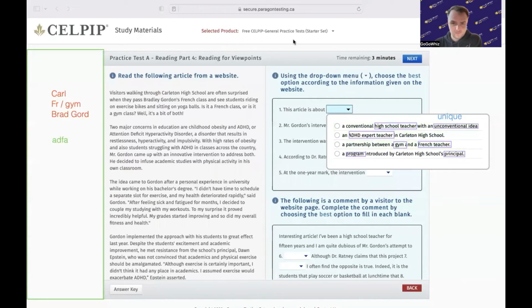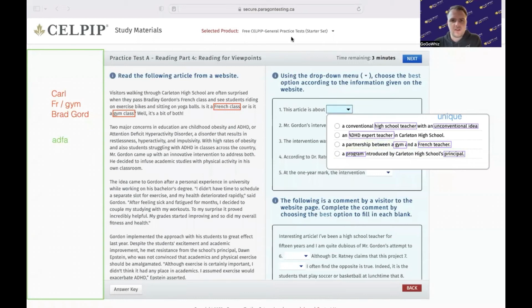But the article, for example, it does actually mention gym and French. So if we look here in the first one, right, it says French class and gym class. Okay, so when you look in the first paragraph, you might think, oh, that's the correct answer. But is that the main idea of the article? No, right? What's the main idea of the article?